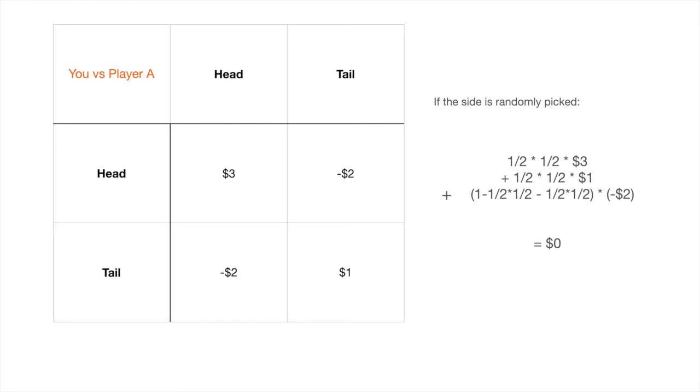Then we multiply that by negative $2 because you lose $2. Add all these terms together, and you get 0. In other words, in this case, you are not winning nor losing.